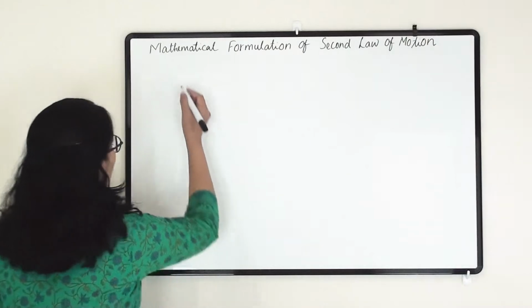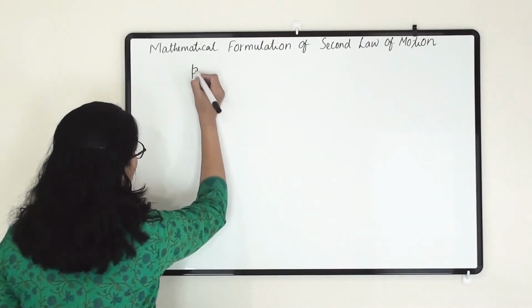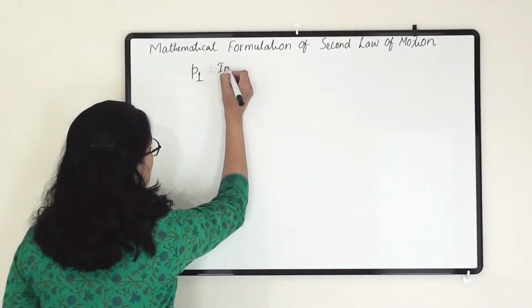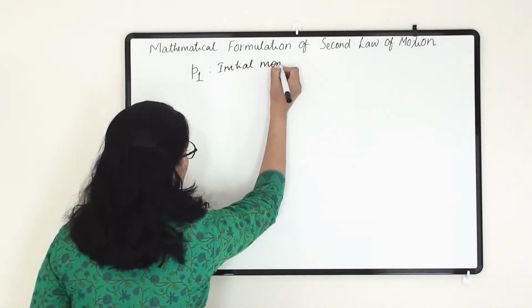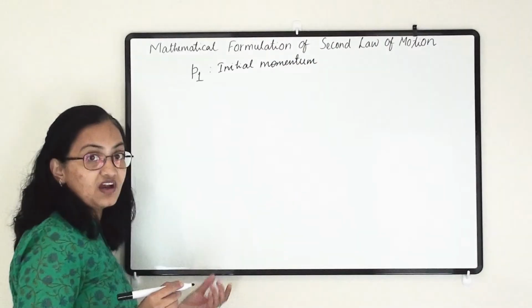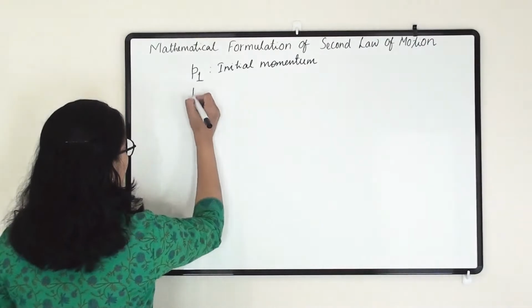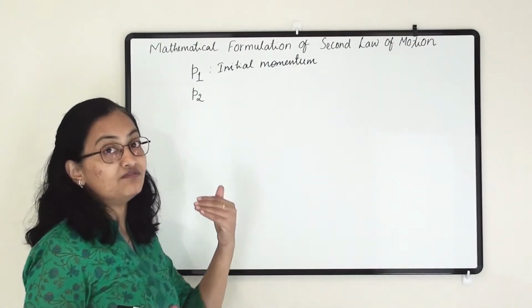So we are writing the earlier momentum, which is P1, as the initial momentum. We know that momentum is denoted with P. So P1 is the initial momentum, and after application of force, the object's momentum will change.